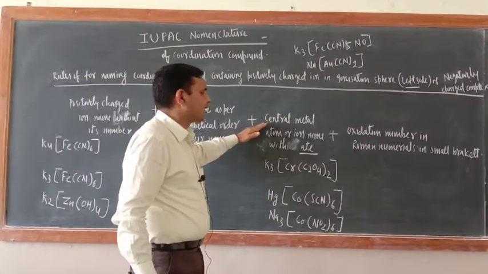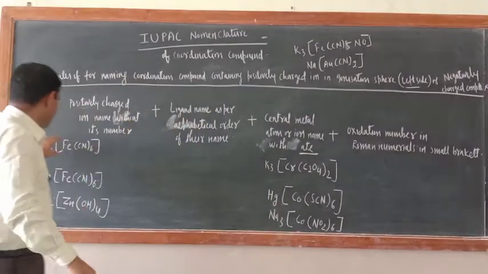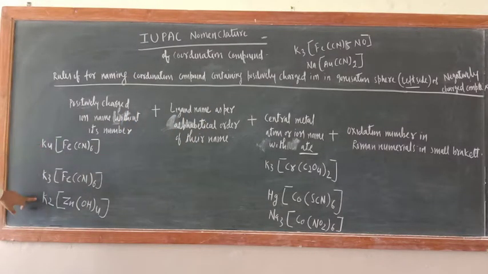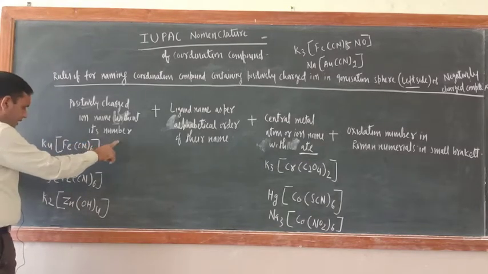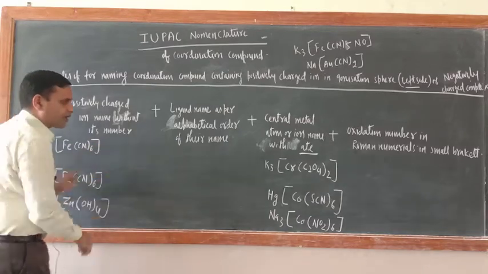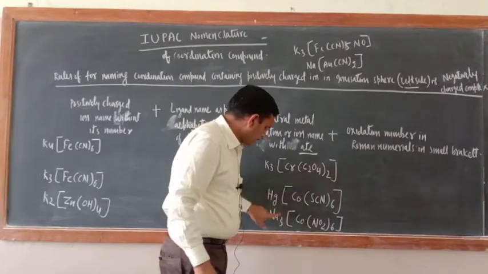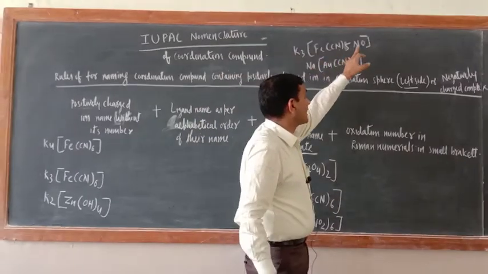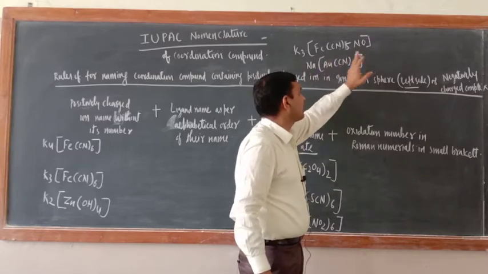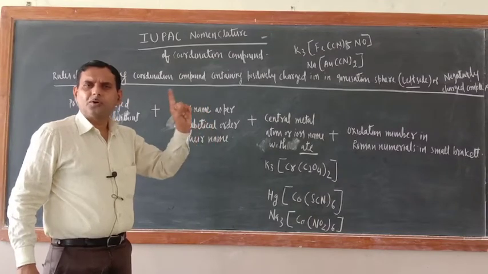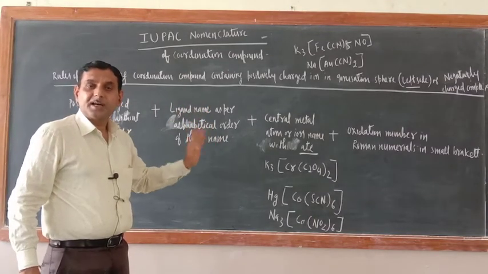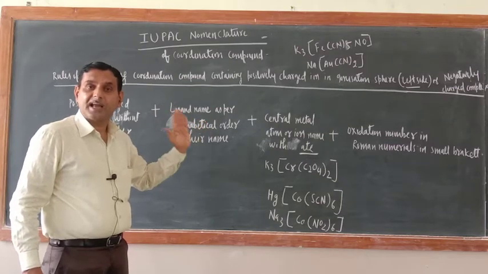Afterwards what should be there? Now by seeing the formula only you will come to know whether this coordination complex would be negatively charged or not, because when it is ionized, these 4 K positive will come out, and here 4 negative would be there, here 3 negative, here 2 negative, here 3 negative, here single negative, here 3 negative. In this case also the coordination sphere will have 3 negative, here single negative, correct or not? So the moment you see the coordination compound, your first task is to decide whether the complex is cationic complex or anionic complex.